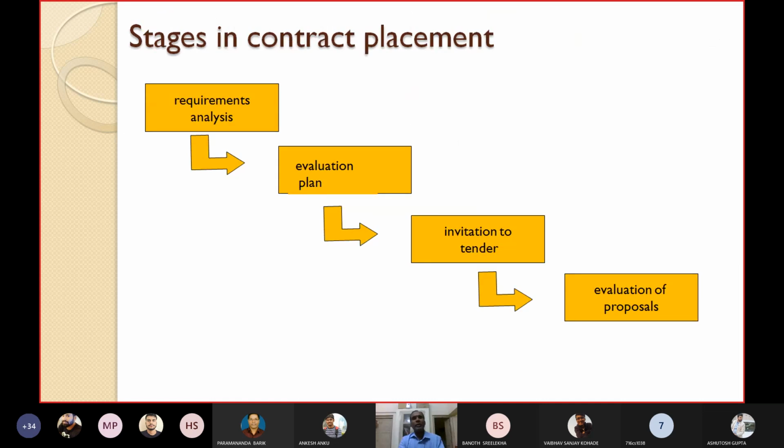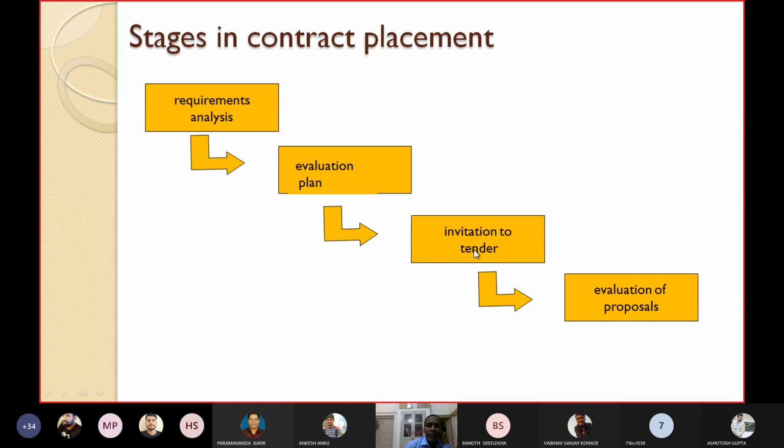So now let's quickly see what the different stages in contract placement are. First you perform requirement analysis, then you evaluate your plan for contract placement, then you float the tender. What is this evaluation plan? What will be your metrics? What are the parameters based on which you will evaluate the tenders? This evaluation plan means that.